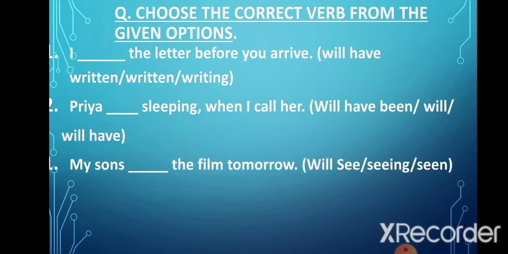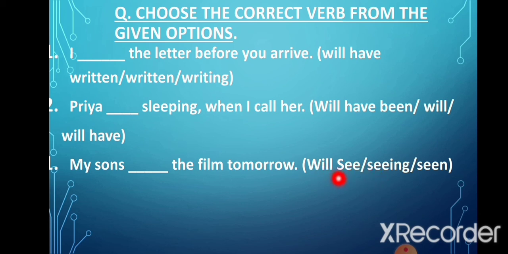Now let's look at the third sentence. My sons dash the film tomorrow. Now the options are will see, seeing, and seen. Now again seen is the third form of the verb, and before this we need to have has, have, had, or will have. But all of these are missing, so that means this is not the correct option. Now in the second option, seeing, we need to have will be so that it becomes continuous tense, but no, that is also missing, so that means this is also not the correct option.